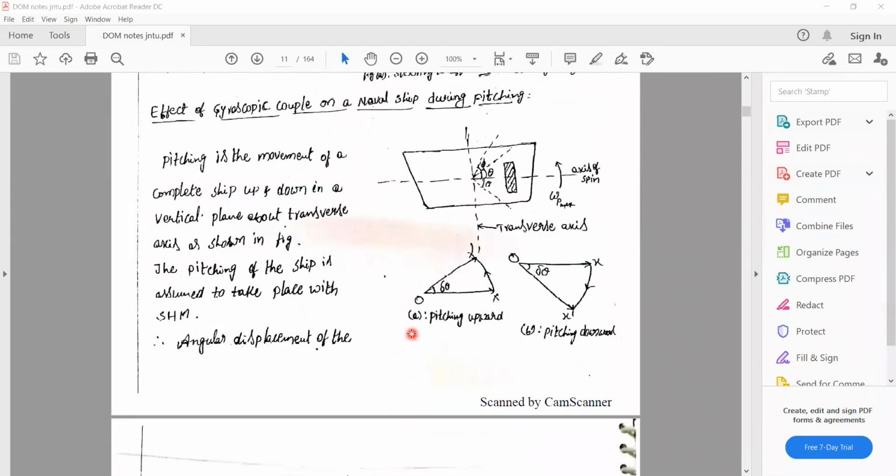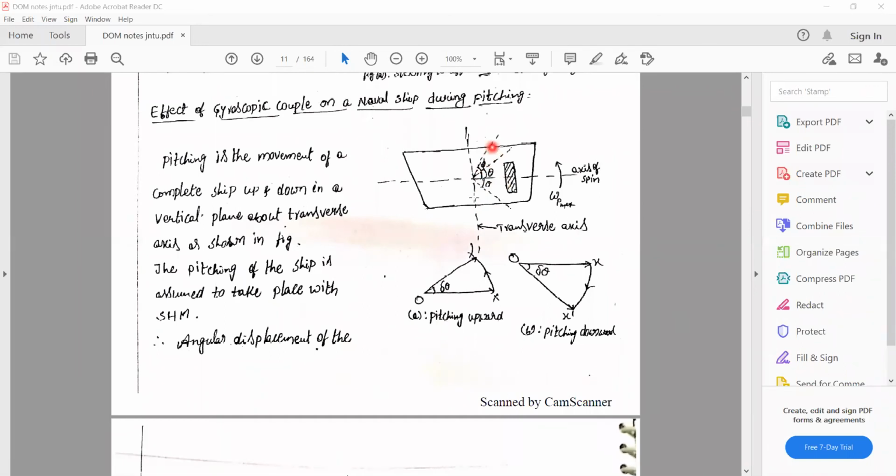Now coming to the effect of gyroscopic couple on a naval ship during pitching. So what is the meaning of pitching? Pitching means the movement of the complete ship up and down in a transverse axis, as shown here. So that is considered as the pitching effect.